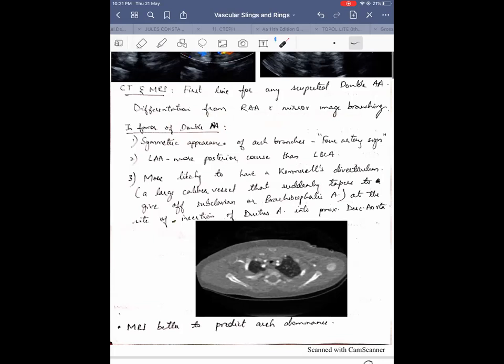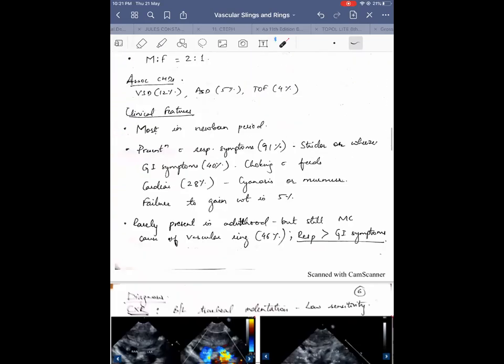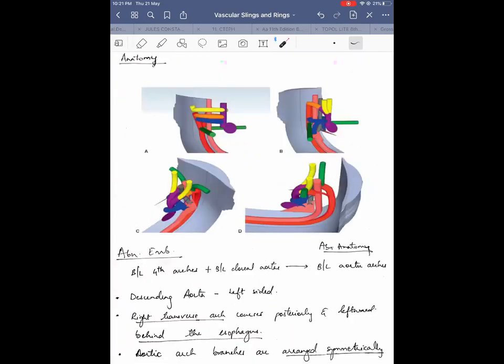Because how that Kommerell's diverticulum is formed is because of the ductus, wherever the ductus is in the prenatal period. The pulmonary blood flow goes via the ductus to the proximal descending aorta, from which the aberrant subclavian artery arises, whichever side, whether right or left.